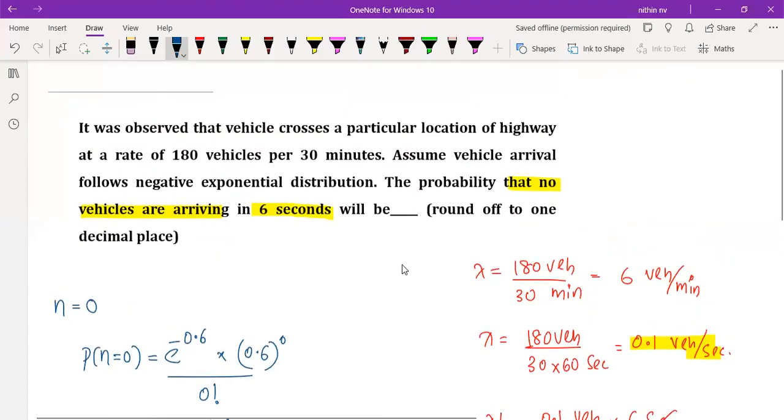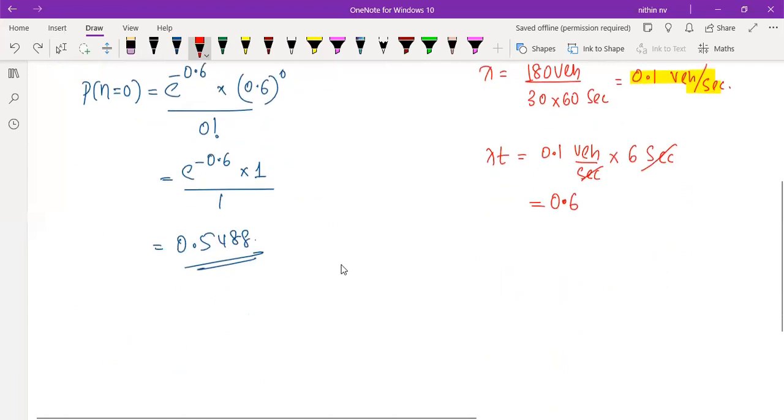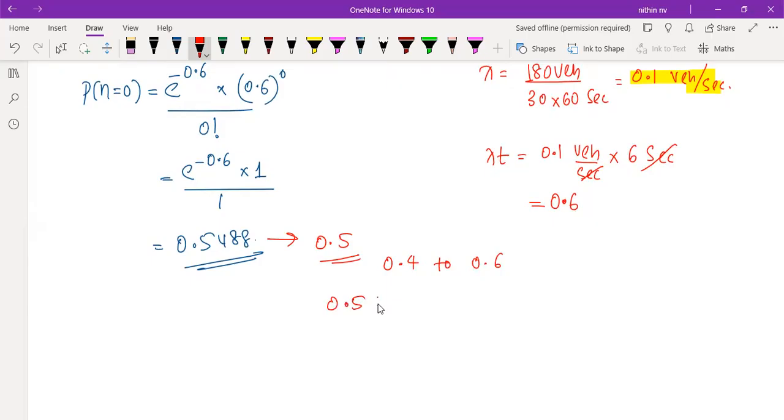So in which unit are they asking? They simply told to round off to 1 decimal place. Did they mention that it's in percentage? No, they didn't mention. So since they have not mentioned, no need to convert into percentage. So round off to 1 decimal place, and we can put it as 0.5. That's it. Maybe they'll give the answer key like 0.4 to 0.6, or sometimes they will give only 0.5 to 0.5. Like that also they can give the range, because it's only a simple calculation.